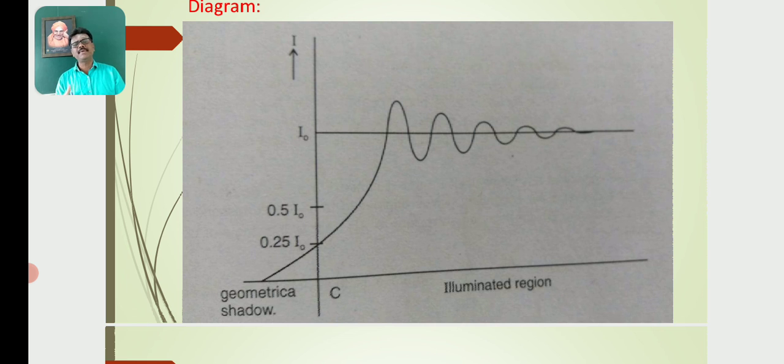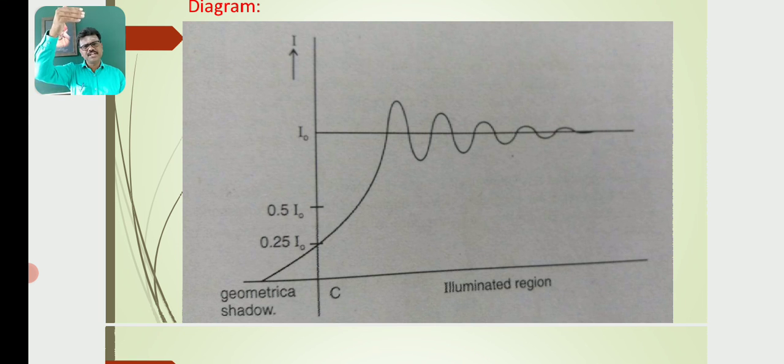But in the case of the geometrical shadow, initially we get a number of fringes due to the first two or three half-period strips, and their intensity goes on decreasing, say R2 by 2, R3 by 2, R4 by 2, R5 by 2, like that.